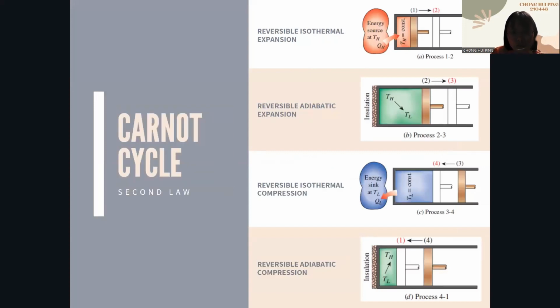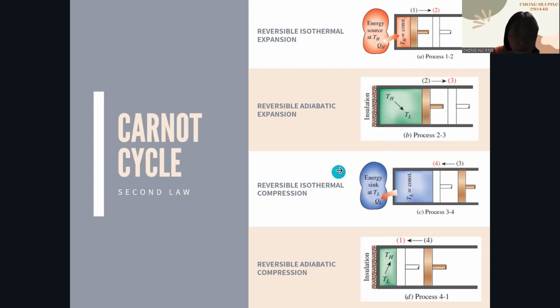Next, I will talk deeper about the Carnot cycle. The first, from point 1 to point 2, is known as reversible isothermal expansion, where the gas expands slowly from point 1 to point 2 at a constant temperature. Supposedly the temperature would tend to decrease when the gas is expanding. However, a total amount of heat, QH, is transferred from the reservoir into the gas, making the temperature remain the same. Next, the insulation will be installed in the system, leading to a reversible adiabatic process. The temperature tends to drop from TH to TL, and this process is known as reversible adiabatic expansion.